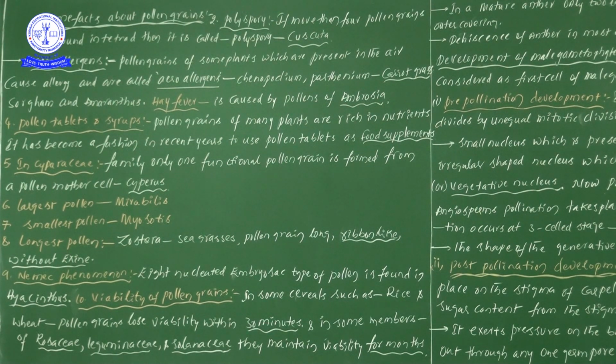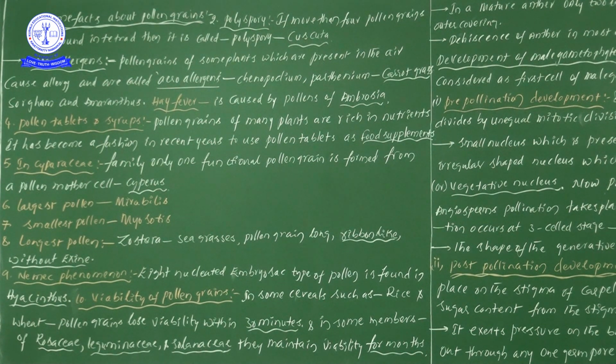If you take these 2 types of plants, pollen grains lose viability within 30 minutes, and members of Rosaceae, Leguminosae and Solanaceae retain viability for months.